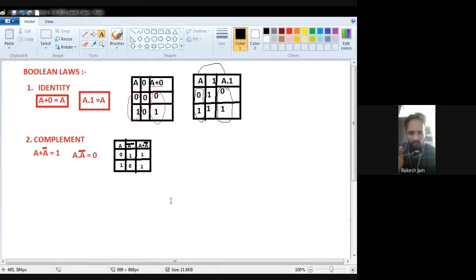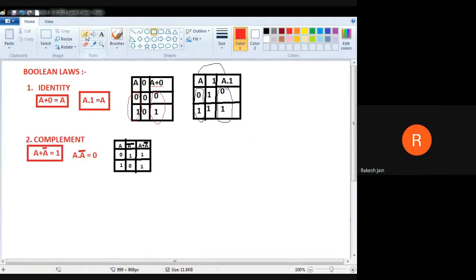So whenever we perform A plus A bar, both times the answer will be the same, the answer is 1. It means this identity is proved, that A plus A bar is equal to 1, because both times the result is 1. Now we are going to do A dot A bar. So kindly check this identity also.